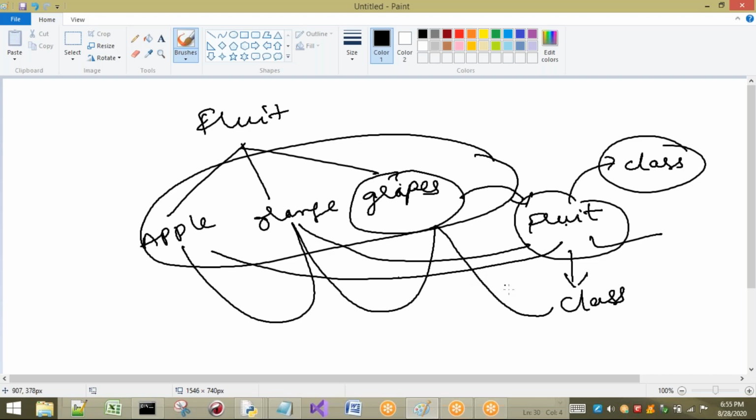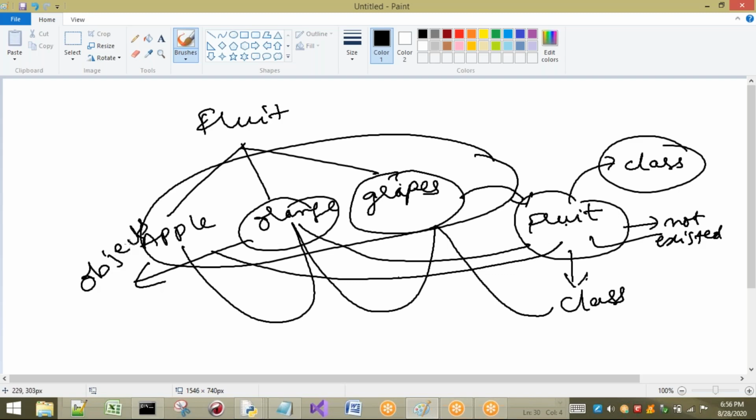If I ask you to show me a fruit, you cannot show me something named fruit. You can show me grapes, orange or apple. That means fruit does not exist; only objects exist, but not classes.